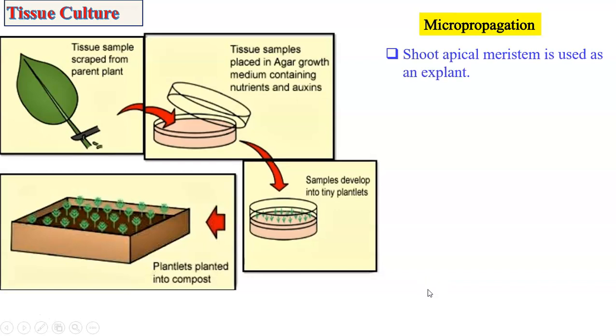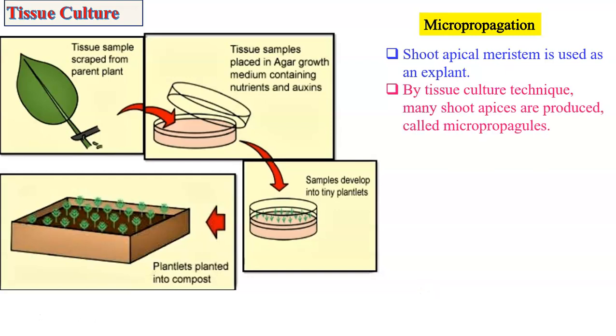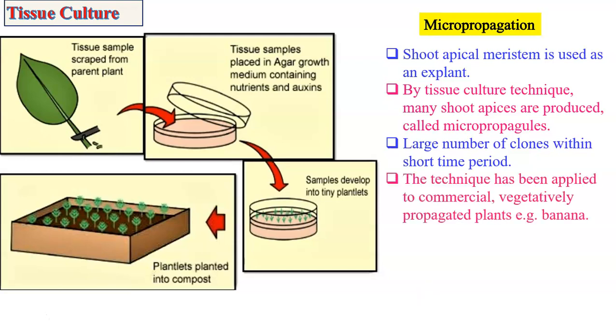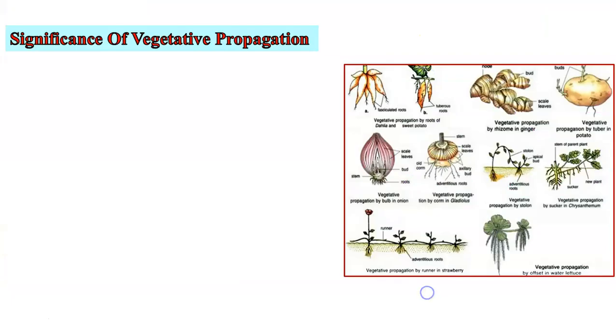Micropropagation. It is also a method of tissue culture, but the explant is shoot apex. And this shoot apex is allowed to grow further and produce a number of new buds, and they are separated to produce new plants which are clones. This is done in a very short time period. The technique is applied to commercial vegetatively propagated plants such as banana.